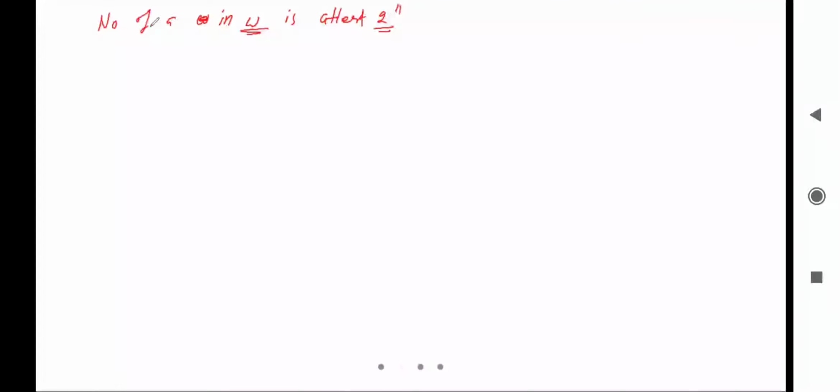So we can say here it is: number of a in W is greater than or equal to 2. At least 2 means greater than or equal to 2. Okay, so this is the language given. For this language, what are the strings possible? Can you tell me?